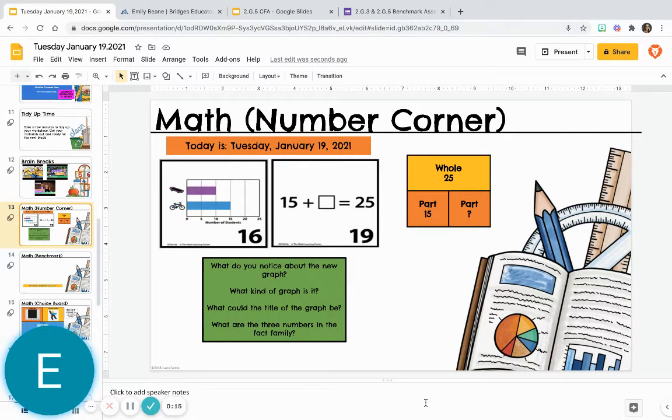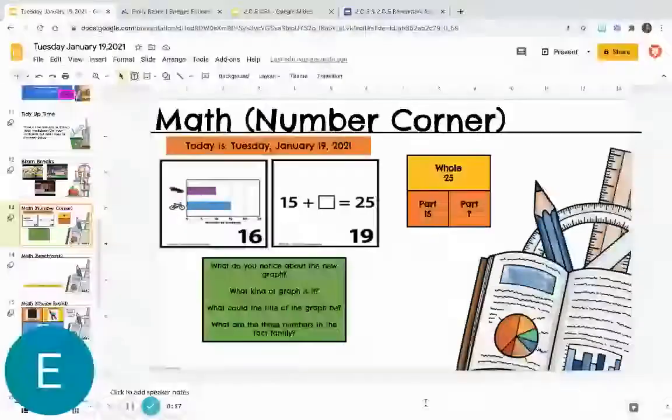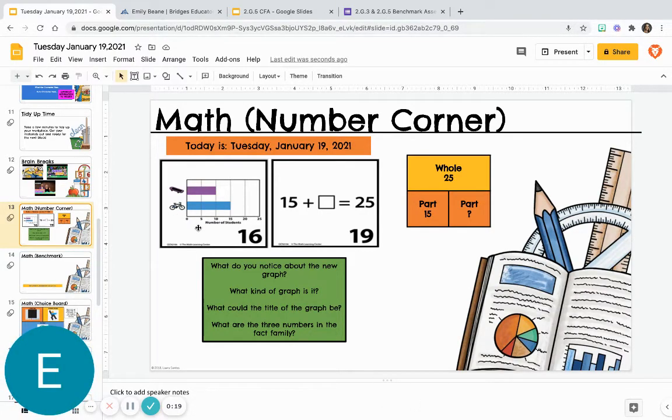And on today's slide, I've included two calendar cards. I've included the calendar card for our new graph, and I've also included the calendar card for today. So this is what the new graph looks like. This was Saturday's card. I want you to just look at it for a minute and think about what you notice about it. Maybe what kind of graph it is. Maybe you notice something that's a little bit different than the other graphs.